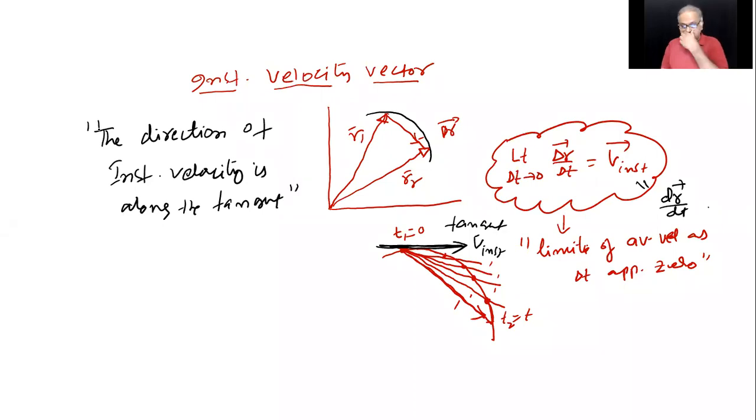And one more important point I would like to mention here. When you say a body is moving in a particular way, or when you mention the direction of motion of a body, it is the direction of the instantaneous velocity vector. Do you follow?